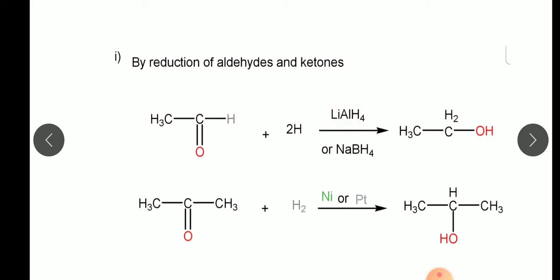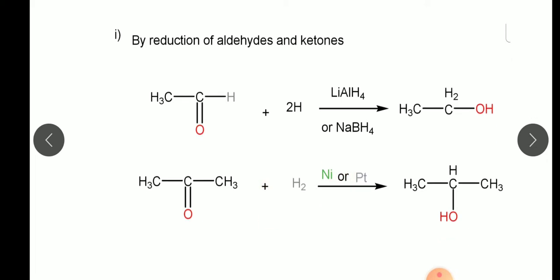Similar reagents we can use for ketones also, or we can use hydrogen gas in the presence of nickel or platinum catalyst. So this is the ketone, dimethyl ketone, or we can say propan-2-one. When it reacts with hydrogen gas in the presence of nickel or platinum, it gets converted into a secondary alcohol, that is propan-2-ol.